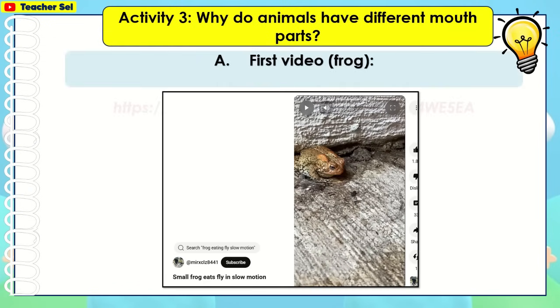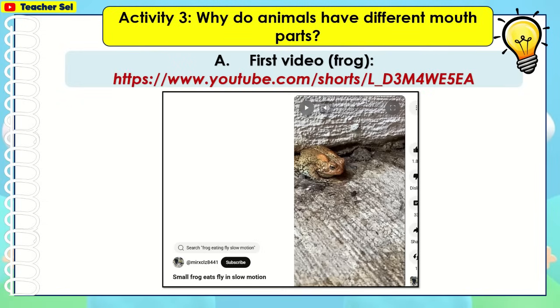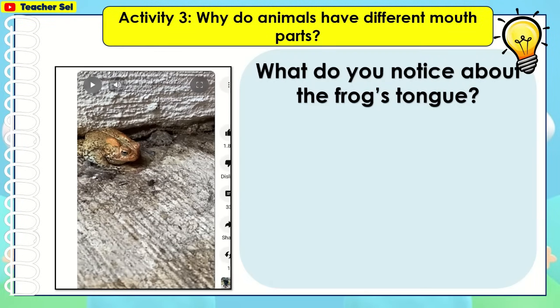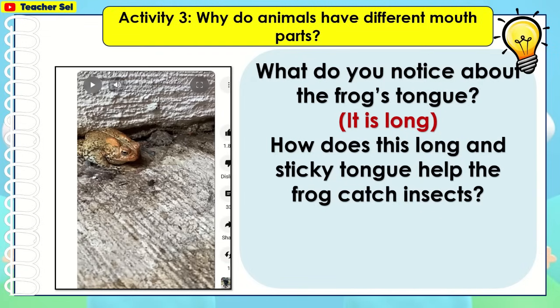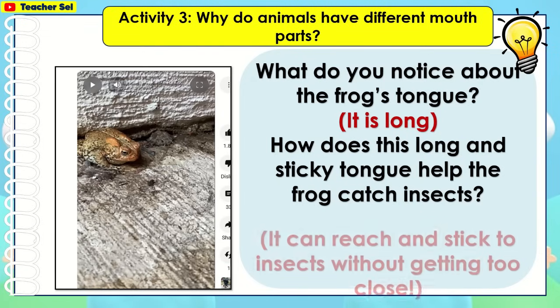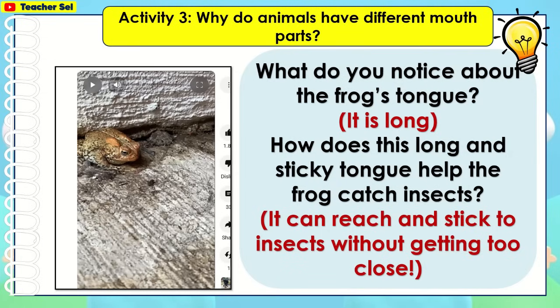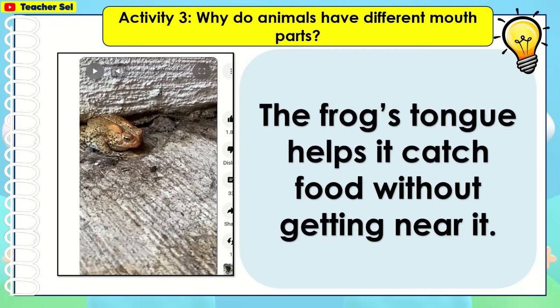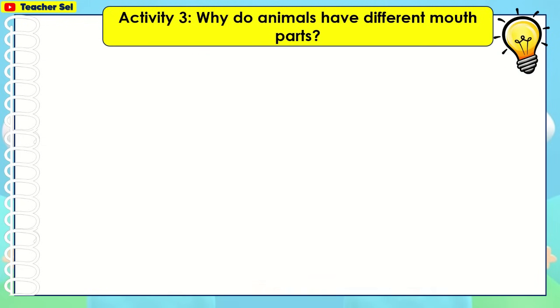Here is the first video. What do you notice about the frog's tongue? It is long. How does this long and sticky tongue help the frog catch insects? It can reach and stick to insects without getting too close. The frog's tongue helps it catch food without getting near it.